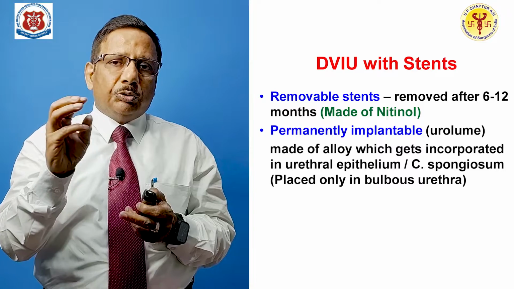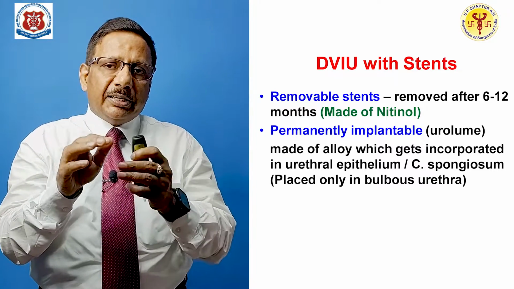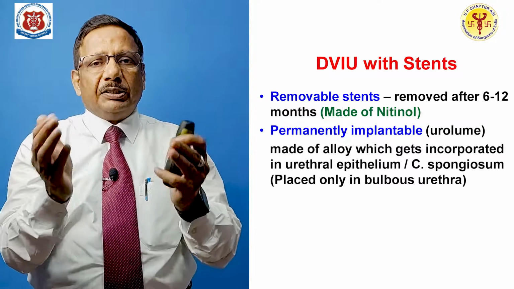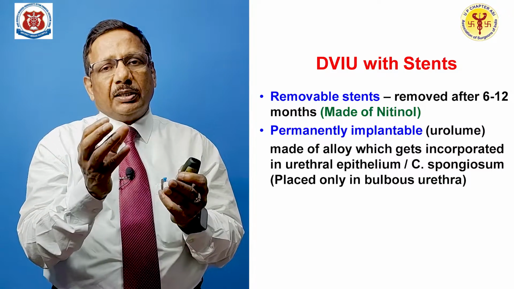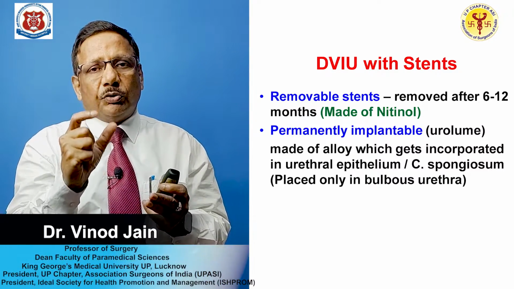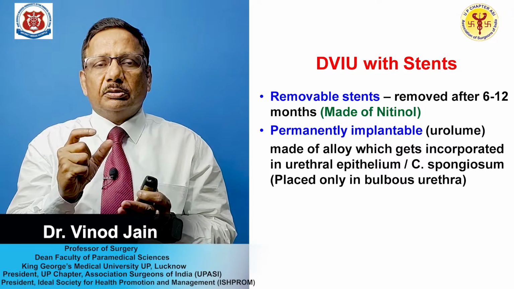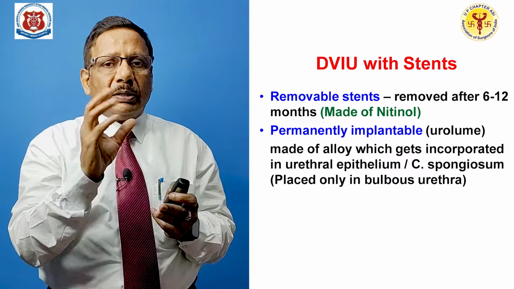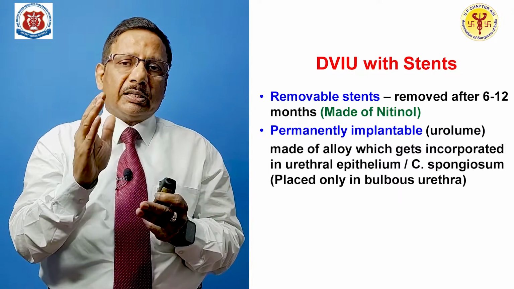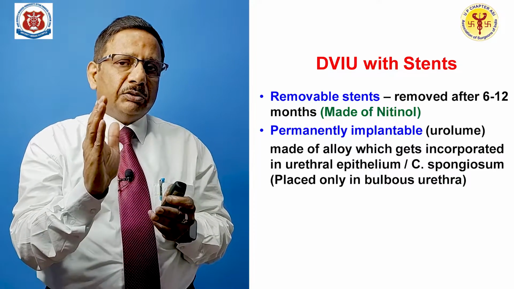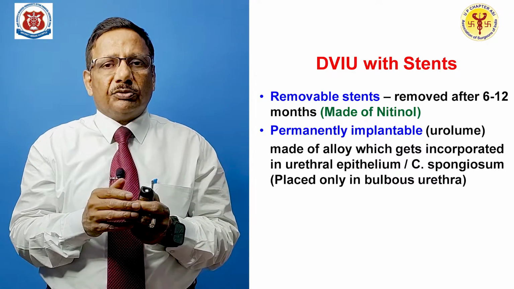But if the urolume is used, then it gets incorporated within the epithelium or the corpus spongiosum, it remains there. These stents are only used for the bulbous urethra, not for any other part. So, whenever you make a DVIU cut at the bulbous urethra, you can put the stent.